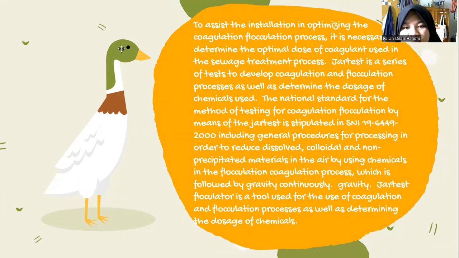Next, to assist the installation in optimizing the coagulation flocculation process, it is necessary to determine the optimal dose of coagulant used in the sewage treatment process. Jar test is a series of tests to develop the coagulation and flocculation process as well as determine the dosage of the chemical used.